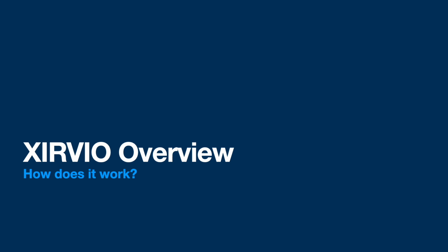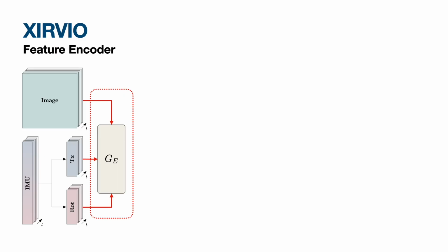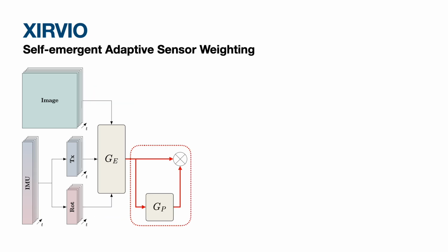Now, let's take a look at how XIRVIO works. First, XIRVIO takes in the image inputs together with the IMU inputs. These sensory inputs will then be encoded by the feature encoder. Next, the encoder features will branch out and pass through the policy encoder, which calculates how much weight to assign